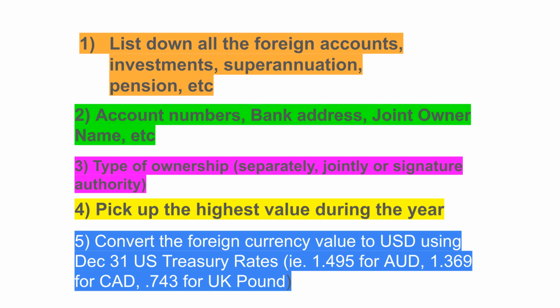Pick up the highest value during the year and then convert that foreign currency value to US dollar using the December 31 US Treasury rates. For 2025, for example, the December 31 US Treasury rates for Australian dollar is 1.495. So if your foreign account is in AUD, you need to divide the highest value by 1.495, and the result is the US dollar value that you needed to report in your FBAR.